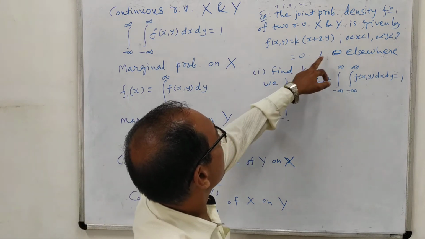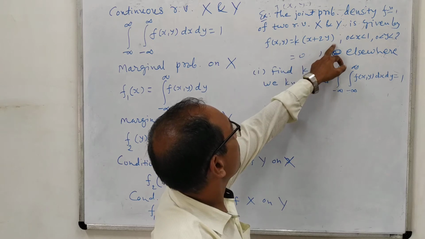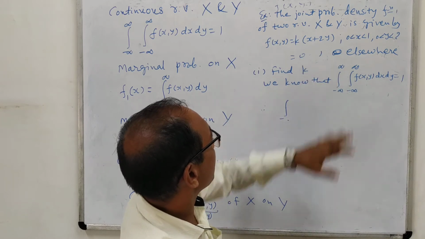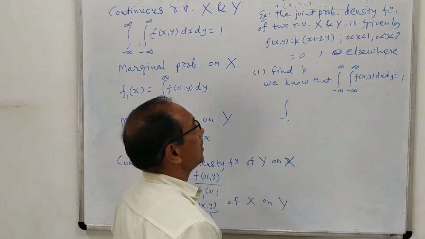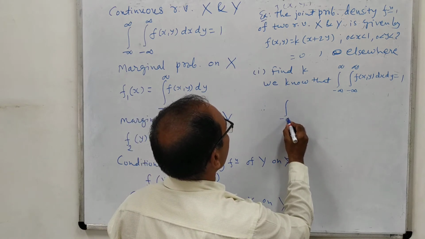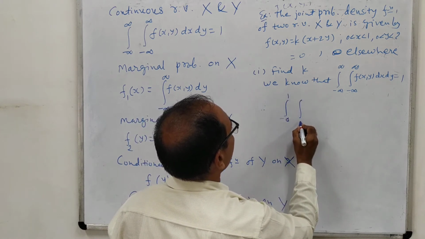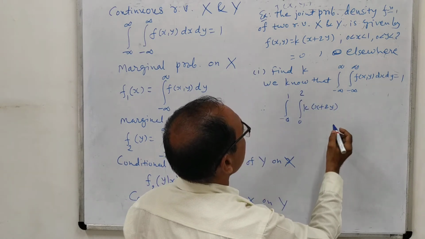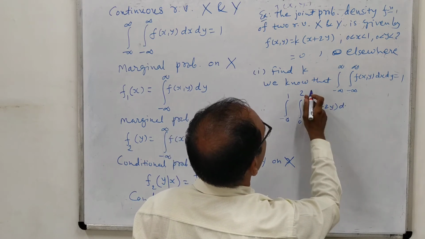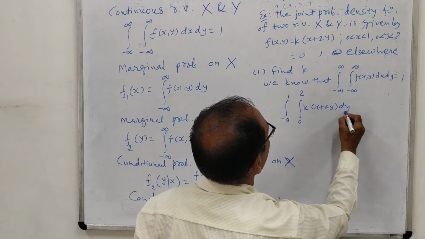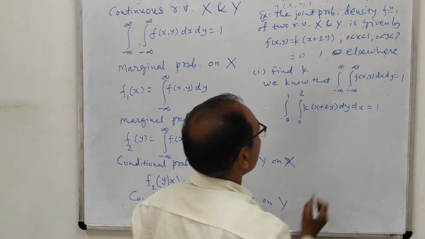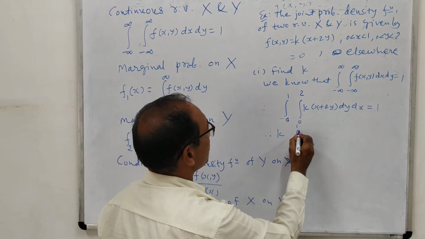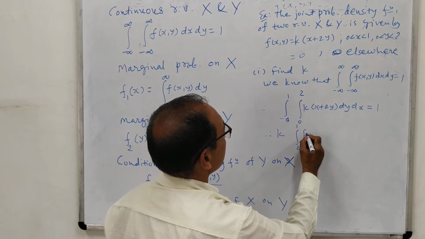But here we are given that the value is k times (x plus 2y) for 0 less than x less than 1 and 0 less than y less than 2, and this is 0 elsewhere. So if we split the integrals, we only get the values from 0 to 1 and 0 to 2 of k(x plus 2y), because for other ranges the integrals become 0. Here 0 to 2 is for y, so we put dy, and dx, and this is equal to 1.